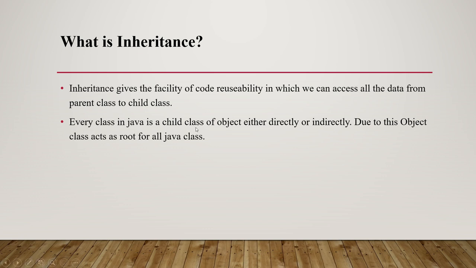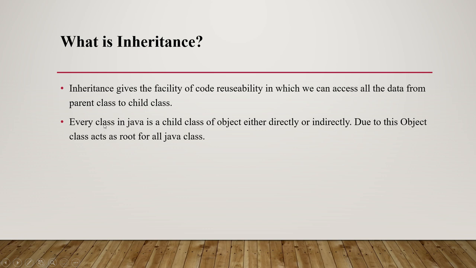Now we come back to this line: every class in Java is a child class of Object, either directly or indirectly. Due to this, the Object class acts as the root for all Java classes. It means the Object class is the base class, and whatever class we create is a child class. If the interviewer asks which is the root class in Java, you can say that the Object class acts as the root class of Java.